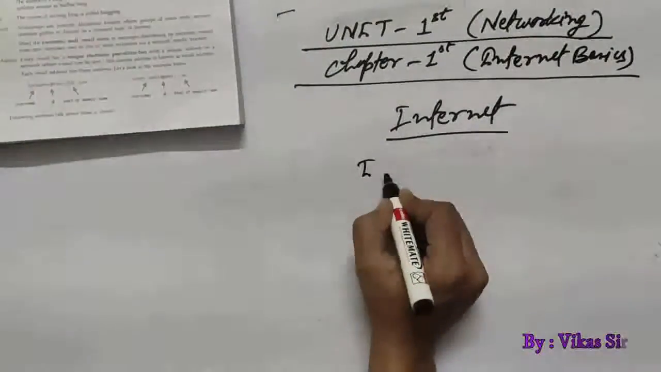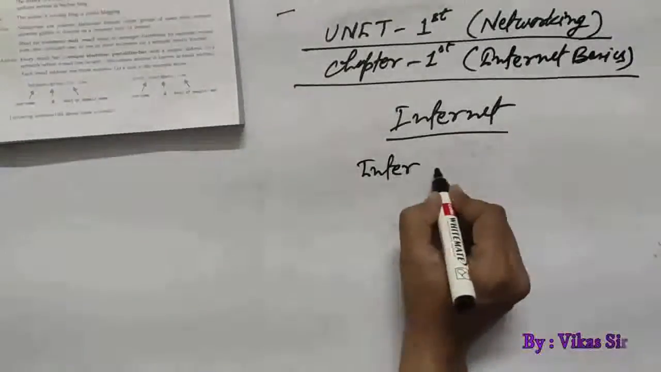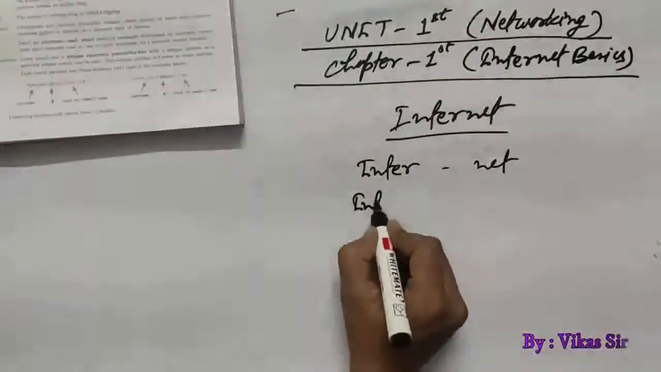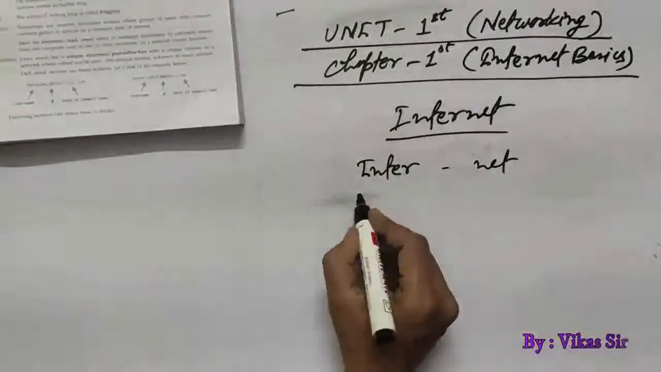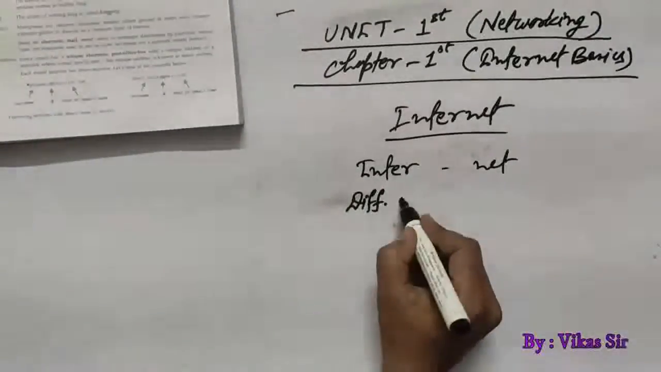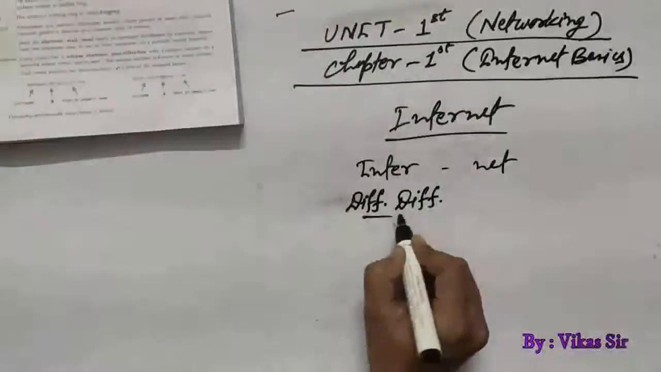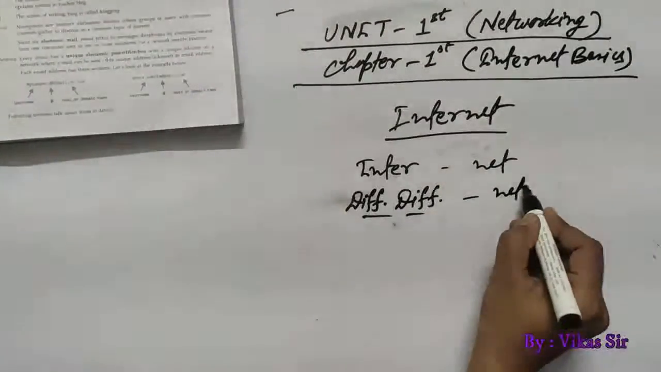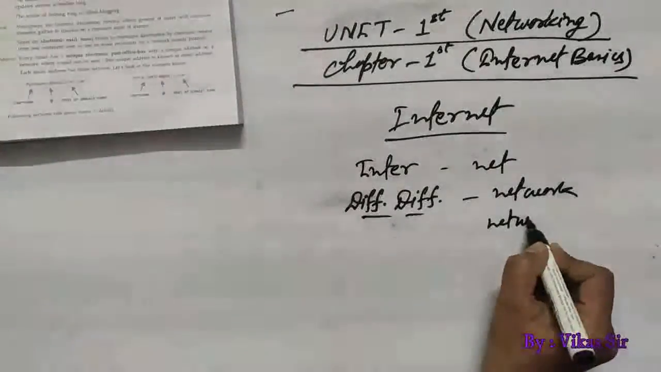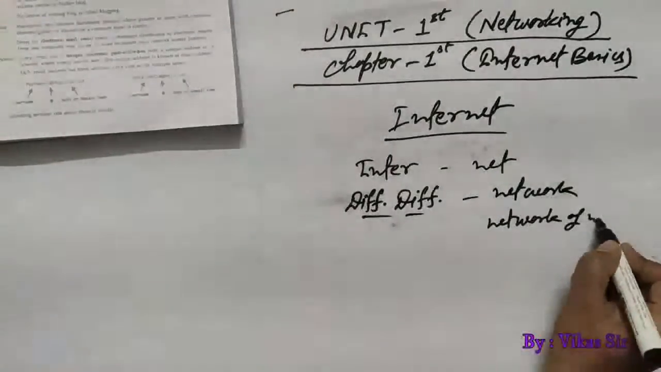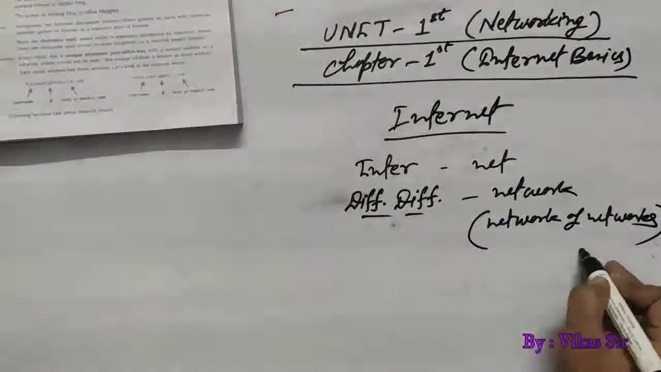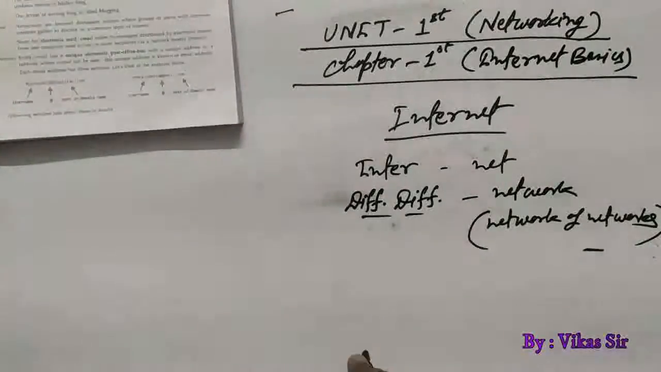We can also separate both the words, that is inter and net, and write the full form of these. Inter means different, and net means network, or we can say it's a network of networks. So what is internet actually?